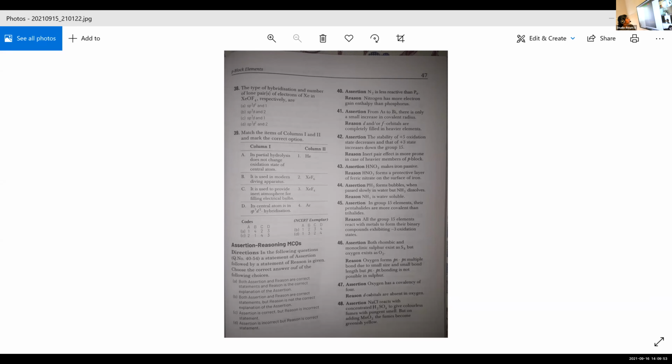Okay. Then 40th question, assertion: N2 is less reactive than P4. The reason is that nitrogen has more electron gain enthalpy than phosphorus. N2 is less reactive than P4, and nitrogen has more electron gain enthalpy than phosphorus. Which is the correct option? What about the reactivity of nitrogen and phosphorus?